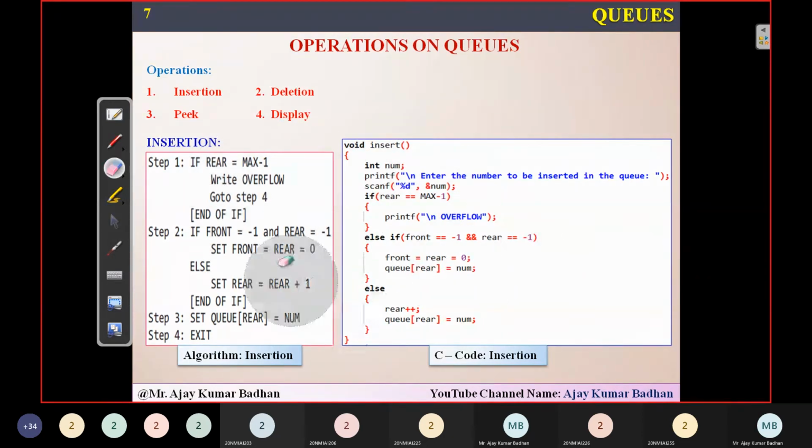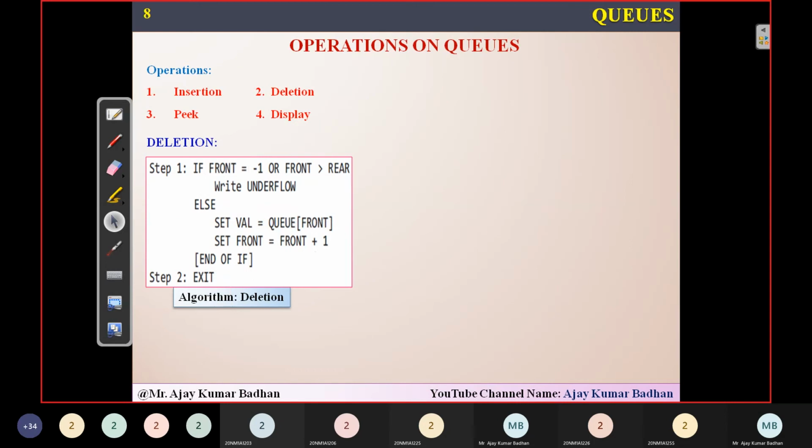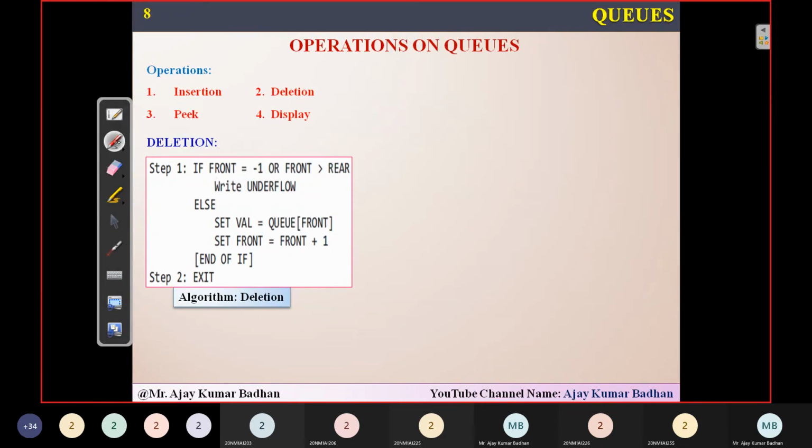What is the next one we have after insertion? We have deletion. How to delete? You know that deletion in the queue can be done only from the front. So the first thing you have to check here is if front is equal to -1 or front is greater than rear. See, remember front will always be present behind the rear. But if at any time front crosses rear, that means definitely there are no elements present in this particular location. So these are the two things.